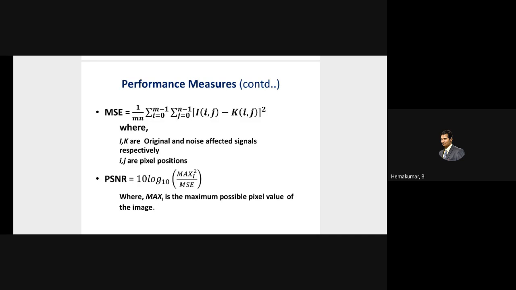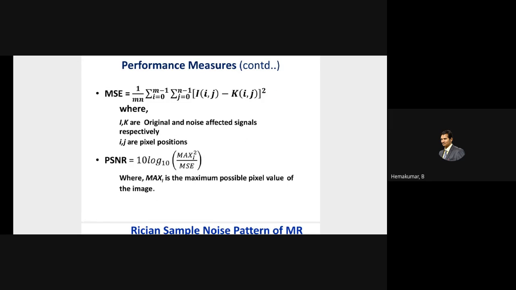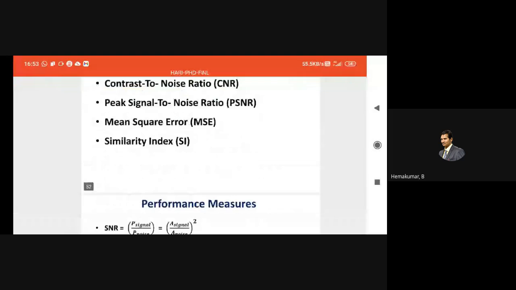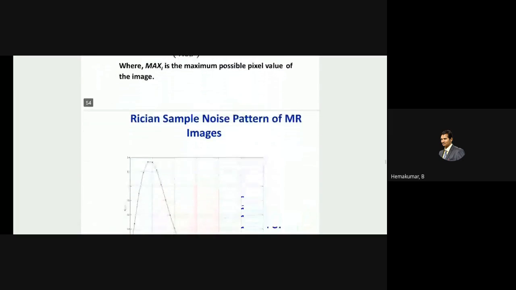This is the way the mean square error, MSE, is evaluated, and the peak signal to noise ratio is the maximum possible value of the image, I, divided by the mean square error, in logarithmic form. The mean square error gives the PSNR value. These are all derived values. The main things are the similarity index and the signal to noise ratio, which are the basic quantities, and all the others are derived quantities only.